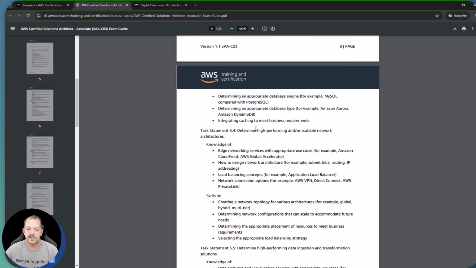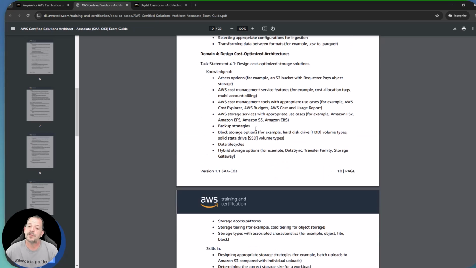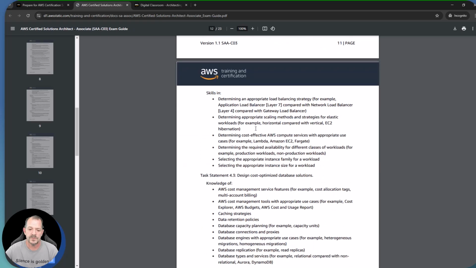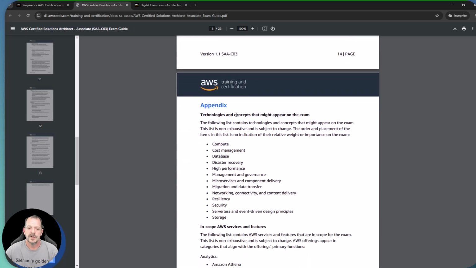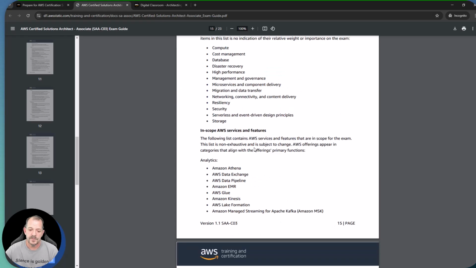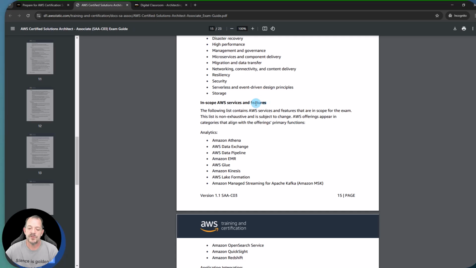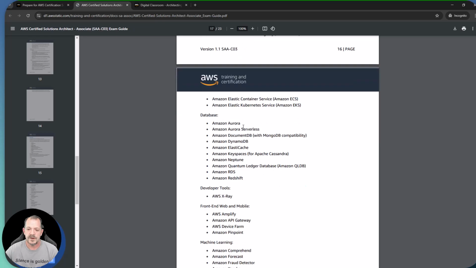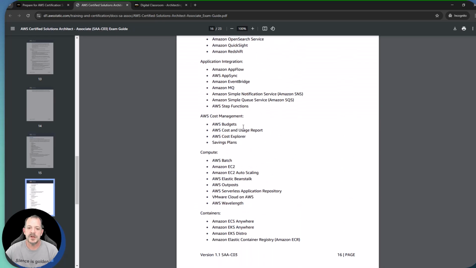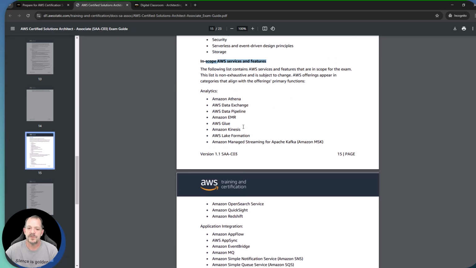When we get down to the bottom towards the appendix, that's the other section I mentioned. Pretty much just be aware of this. So let's cruise on down here to technology and concepts that might appear on the exam. Then we've got in-scope AWS services and features. You're going to see that this is a nice long list of AWS services. At a minimum, I would know what each one of these services does. Do I know what Data Exchange does? Do I know what Data Pipeline does?